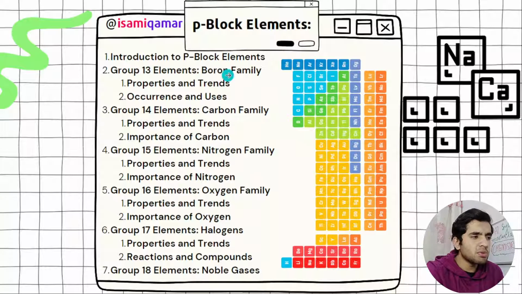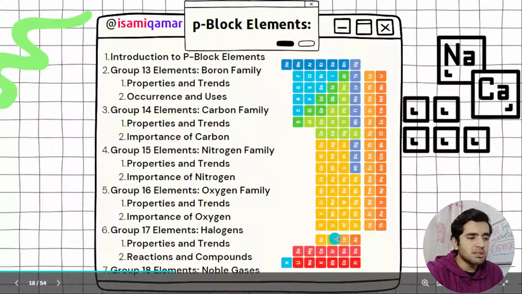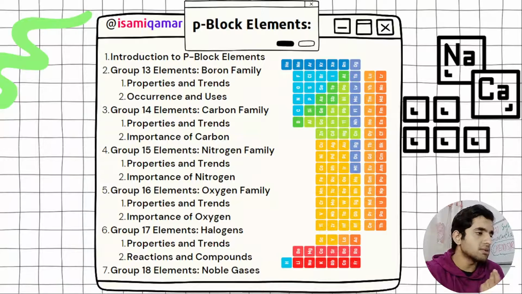Most people say this is group 3, this is 4, 5, 6, 7, 8, and they say that this is the 3 one. So there is no collapse, just go with 13 or 3, both are the same thing. But what are the names of each family: boron family, carbon family, nitrogen family, oxygen family, then we have halogens, and then we have noble gases.